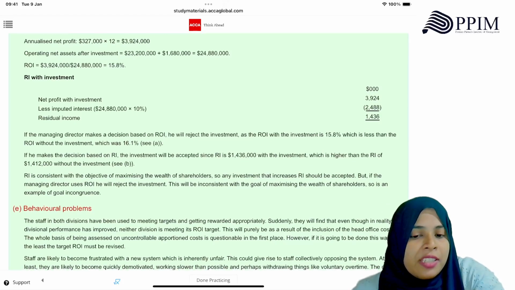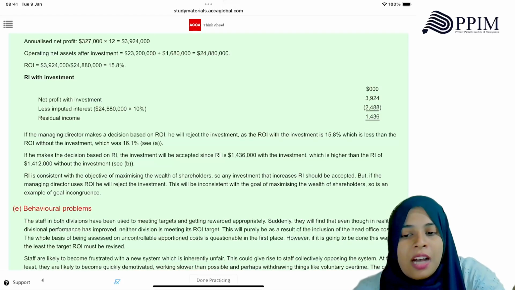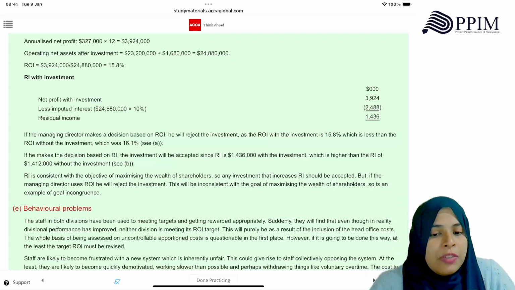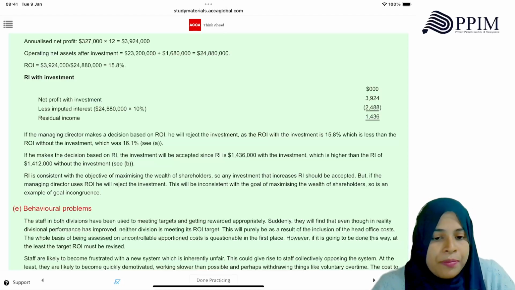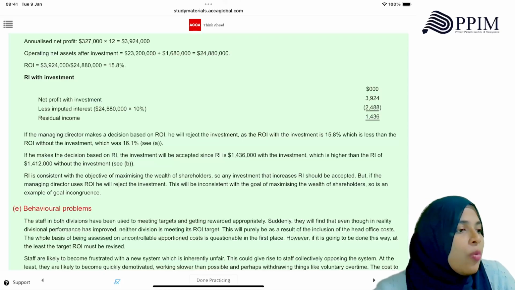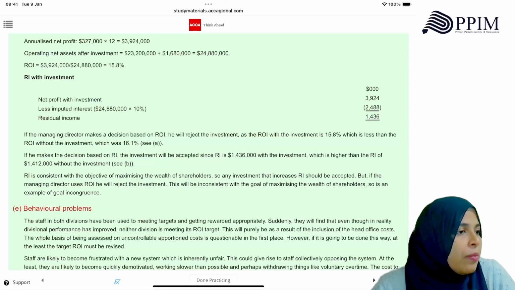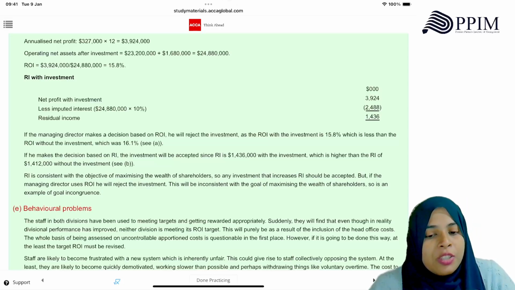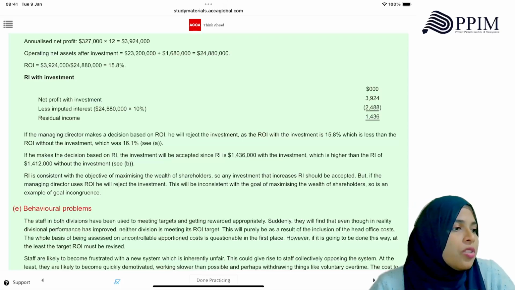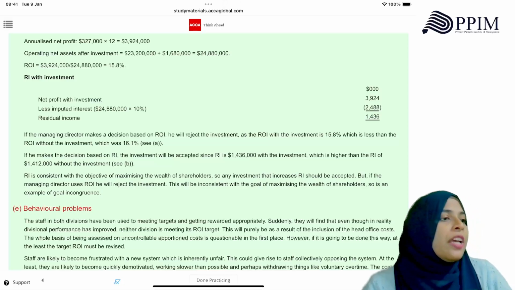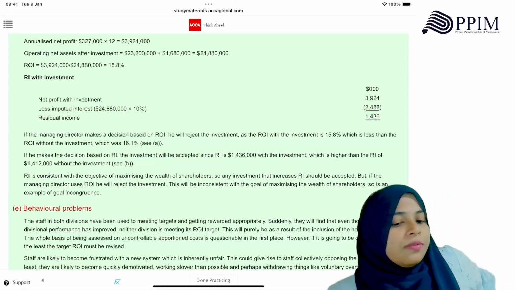If the managing director makes a decision based on the ROI, he will reject the investment, as the ROI with the investment is 15.8%, which is less than the ROI without the investment. If he makes the decision based on RI, the investment will be accepted, because they are getting a higher return. RI is consistent with the objective of maximizing wealth of shareholders. So any investment that increases RI should be accepted. I told you RI is the superior method. Do you remember? But if the managing director uses ROI, he will reject the investment. This will be inconsistent with the goal of maximizing wealth of shareholders. So in an exam, this is an example of goal incongruence. You are not behaving in the best interest of the company as a whole.